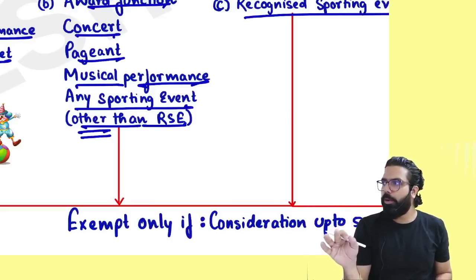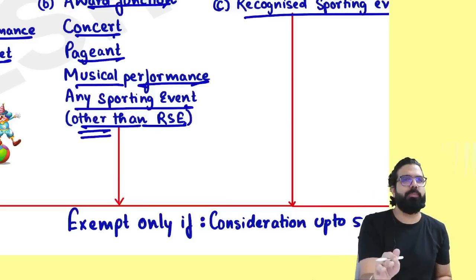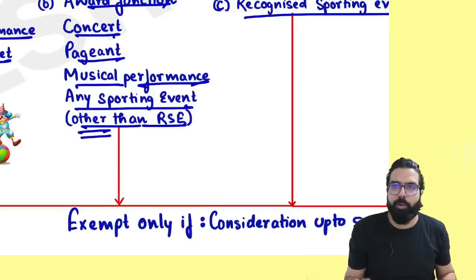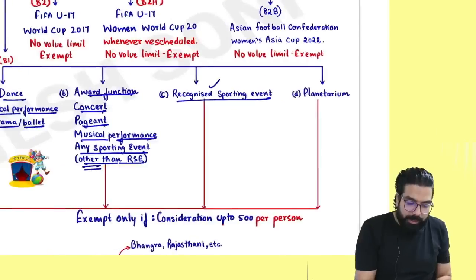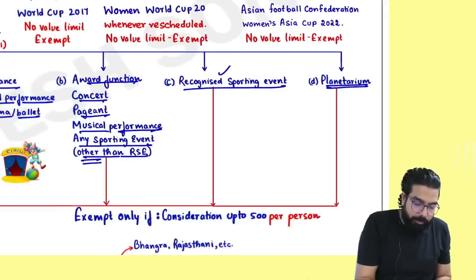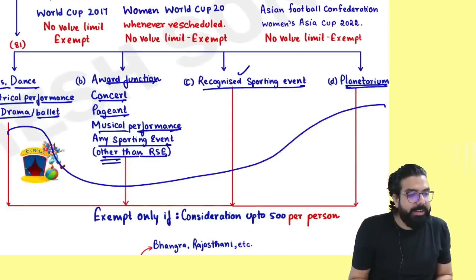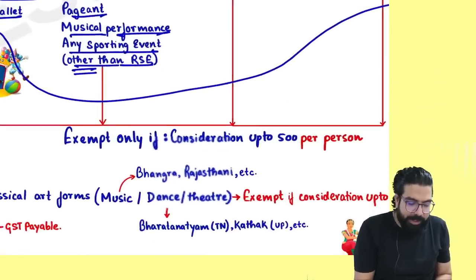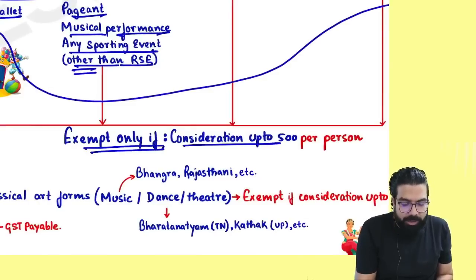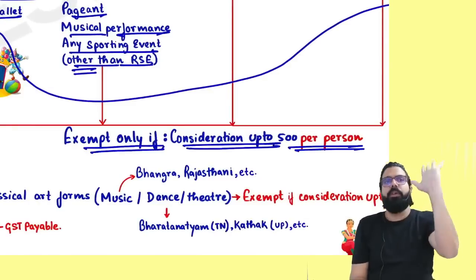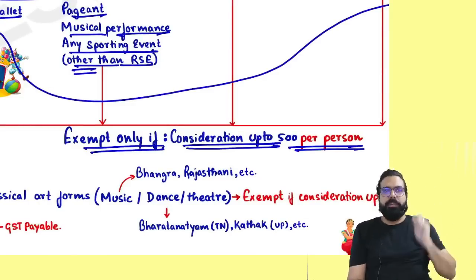Can I go ahead, everyone? Any local sport which is not a recognized sporting event, always remember one thing. And then the last one is planetarium. Whenever entry tickets are sold, it will be exempt only if the consideration is up to how much, everyone? 500 rupees per person. Can I go ahead, everyone?